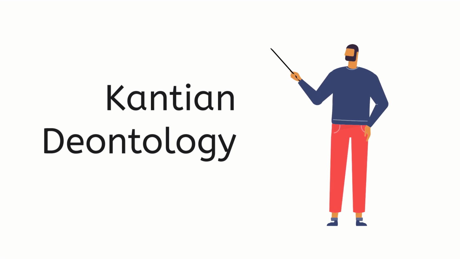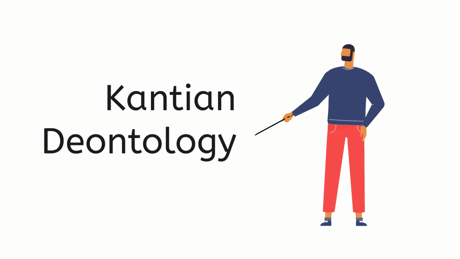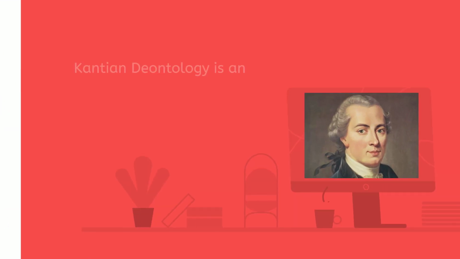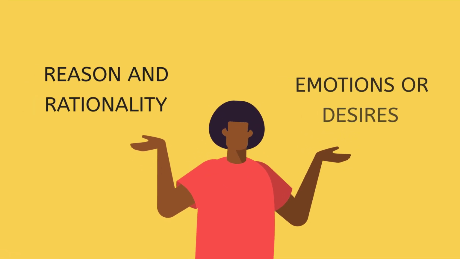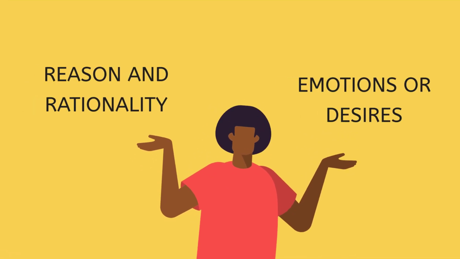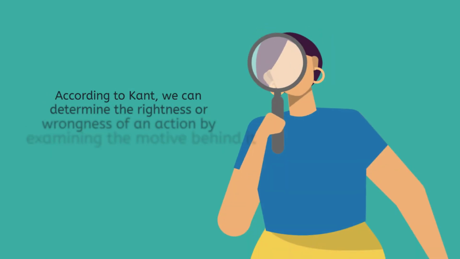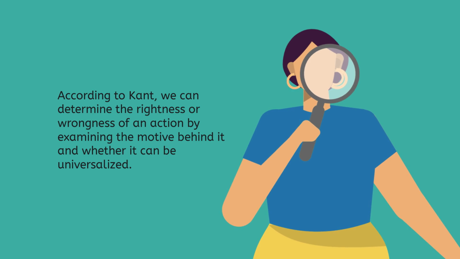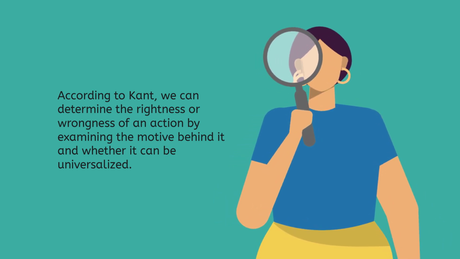In this video, we'll explore the key concepts of this ethical theory and how they differ from other ethical theories. So, let's dive in. Kantian Deontology is an ethical theory that was developed by the German philosopher Immanuel Kant in the 18th century. Kant believed that morality should be based on reason and rationality, rather than emotions or desires. According to Kant, we can determine the rightness or wrongness of an action by examining the motive behind it and whether it can be universalized.